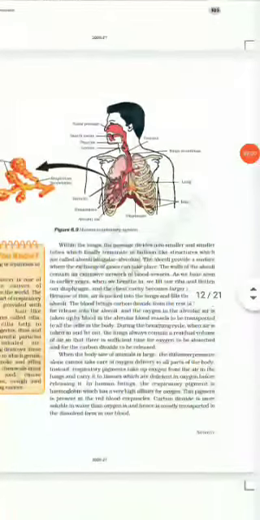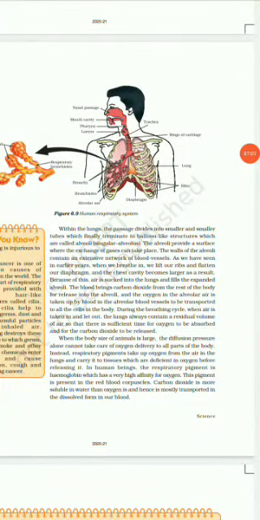Within the lungs, the passage divides into smaller and smaller tubes which finally terminate in balloon-like structures. You have the bronchi, which divide, then the bronchioles, which end up in the balloon-like structures called alveolar sacs. The alveoli provide a surface where the exchange of gases can take place. The walls of the alveoli contain an extensive network of blood vessels, as we have seen in the earlier year, so an exchange of gases takes place.